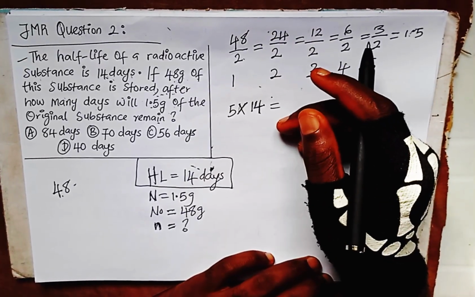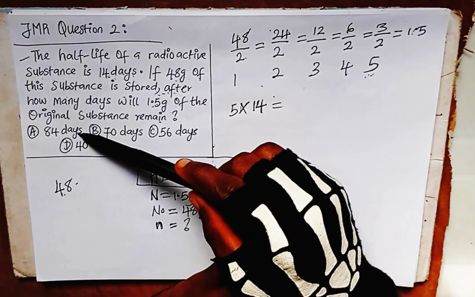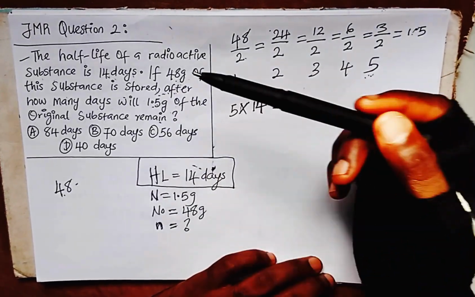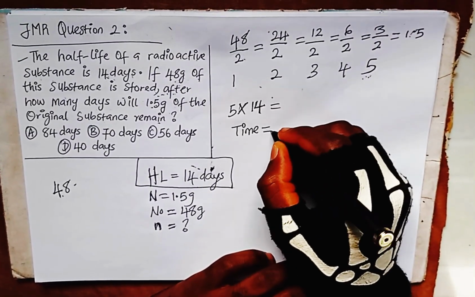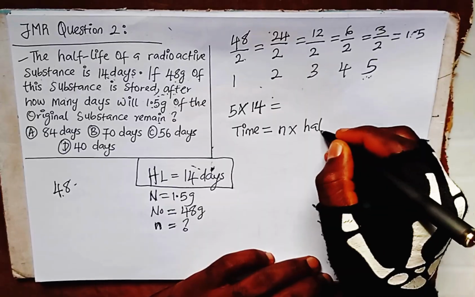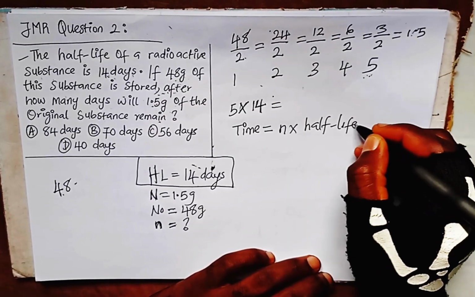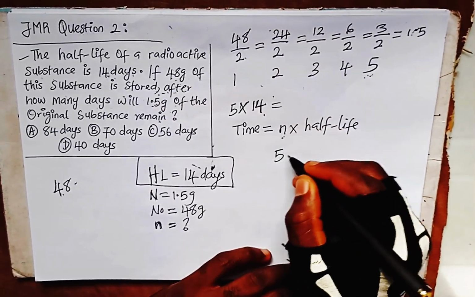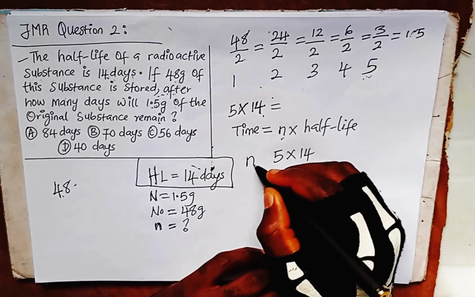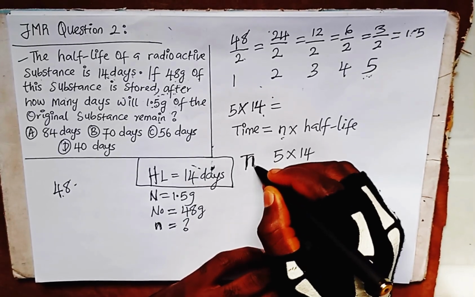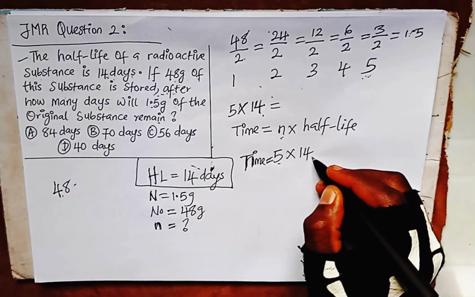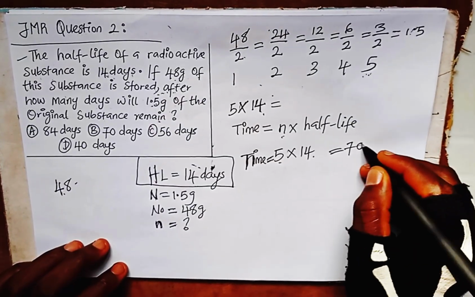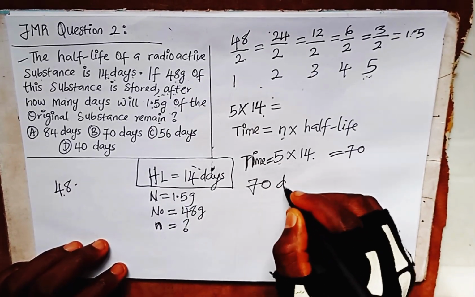So basically we are applying the formula of time, because it's asking us after how many days, so we are looking for time. The formula of time in half-life is T equals n times half-life. Here they give us half-life, which is 14, and n is 5. 5 times 14 will give us 70. So 70 days.